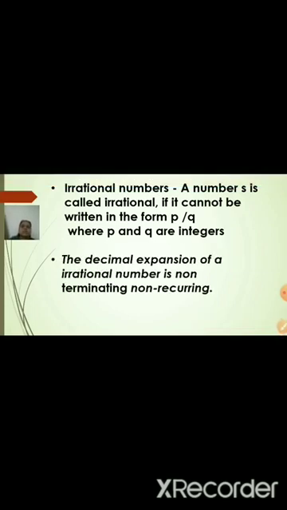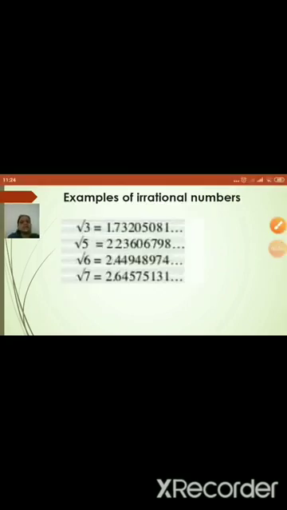The decimal expansion of an irrational number is non-terminating, non-recurring. A few examples of irrational numbers: as I told you before, root 3, root 5, root 6, root 7 are irrational numbers. Why are they called irrational? If you find the value, for example for root 3, you get 1.73205081 and so on. Means you are getting a non-terminating and non-recurring number.